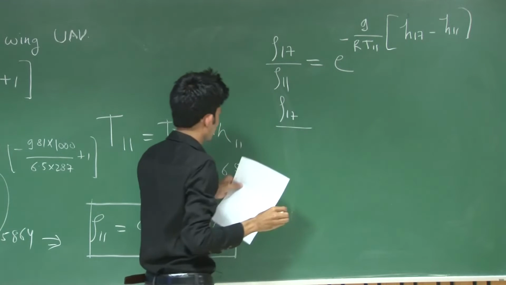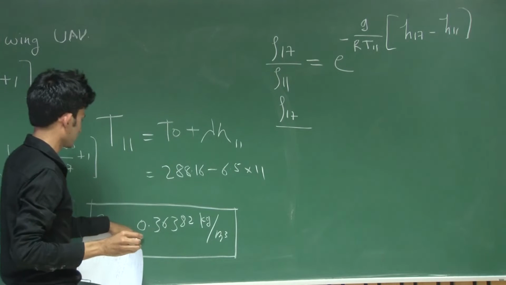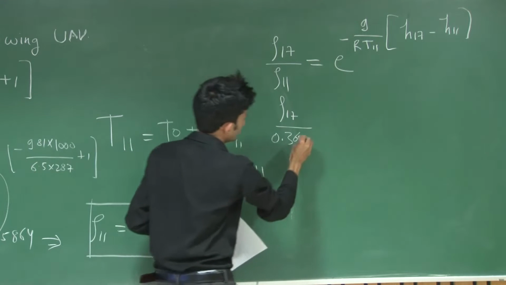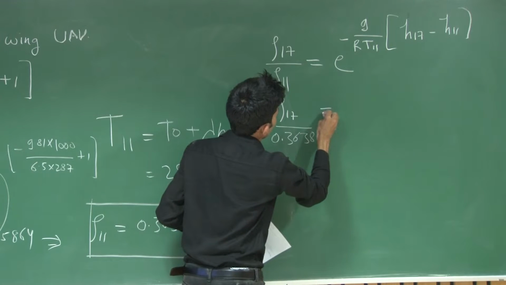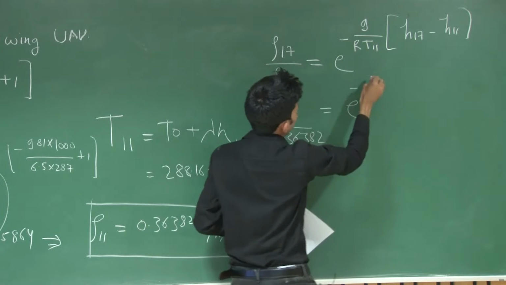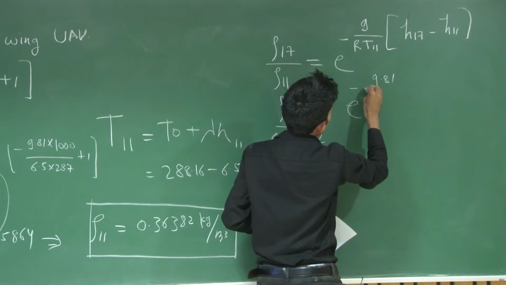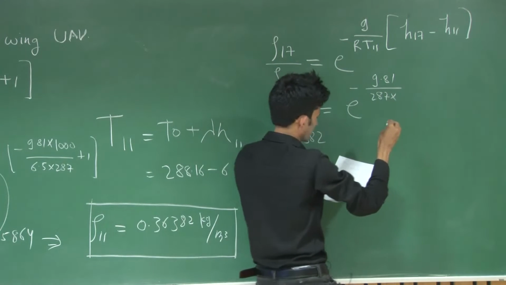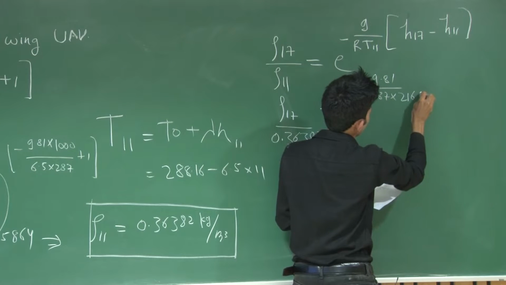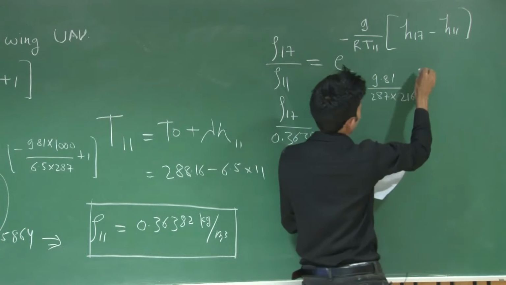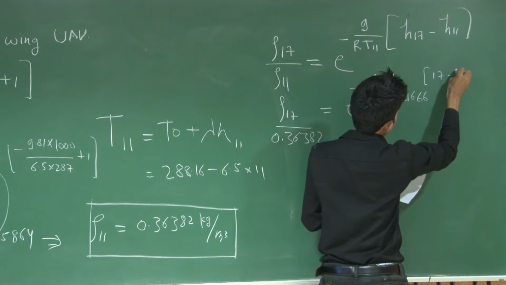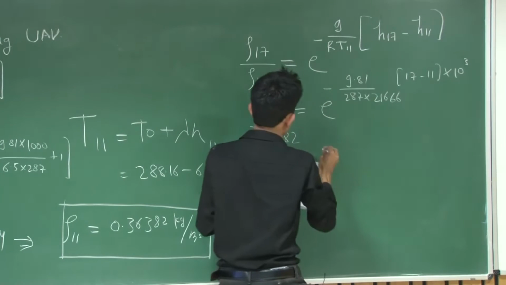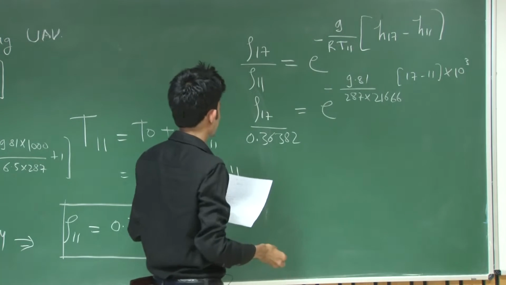So you know the value of rho 11 kilometer, which you got here. This will be 0.36382, and you know this value 9.81, 287, and temperature at 11 kilometer 216.66, and this is 17 minus 11 kilometer, then you have to multiply by 10 power 3 to convert it to meter.